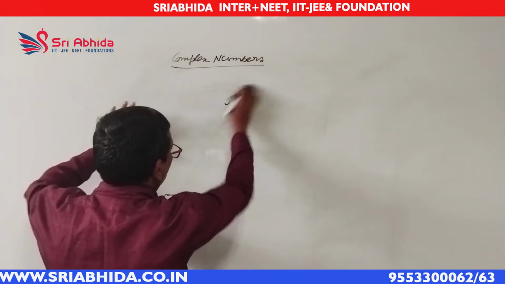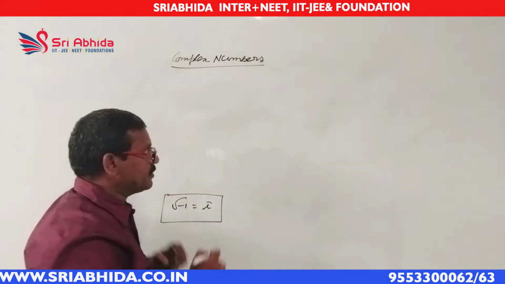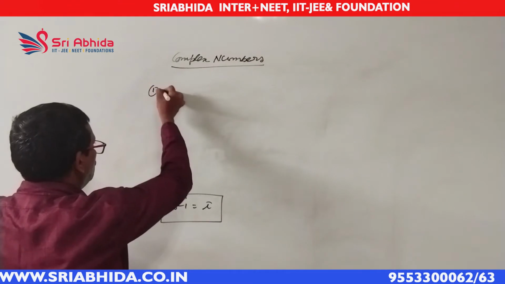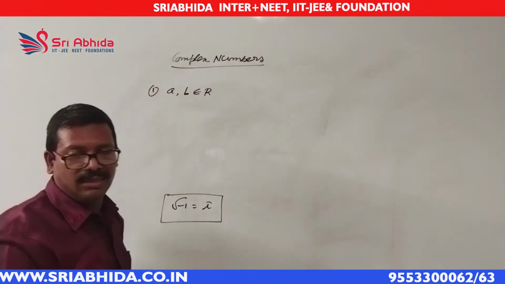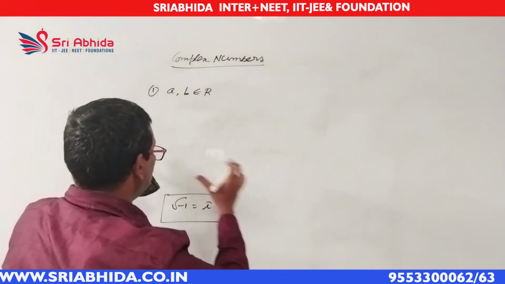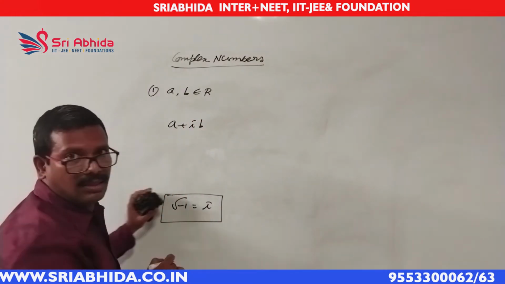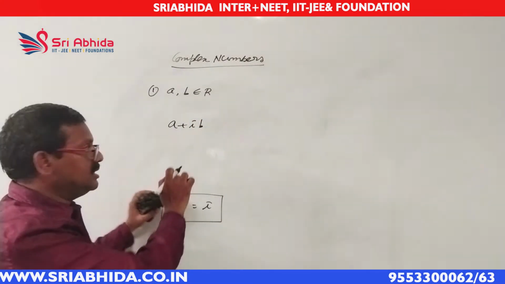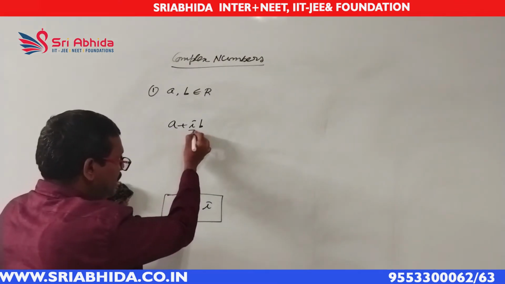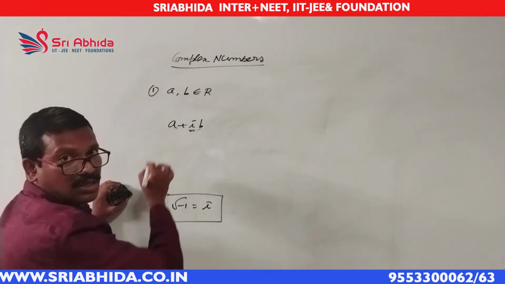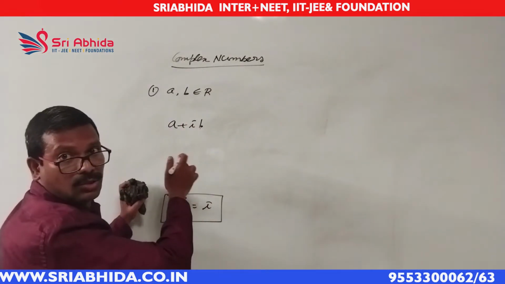First of all, what is meant by a complex number? Suppose there are two numbers, a and b. Let them be real numbers. If you take their combination with i, that means if you write it this way, a plus ib, this combination is also a number. This is called a complex number because it contains the imaginary number i. This entire combination is called a complex number. Generally, complex numbers are denoted by the symbol z. z stands for complex number.